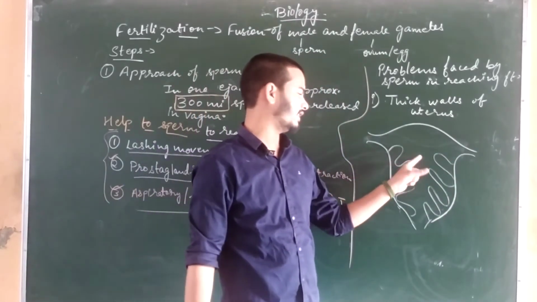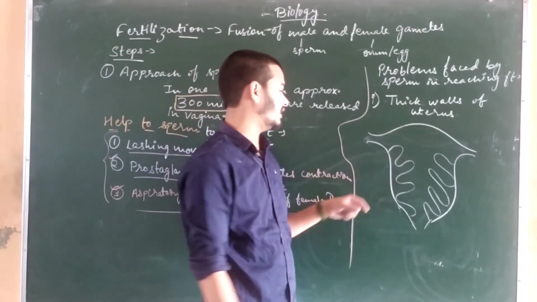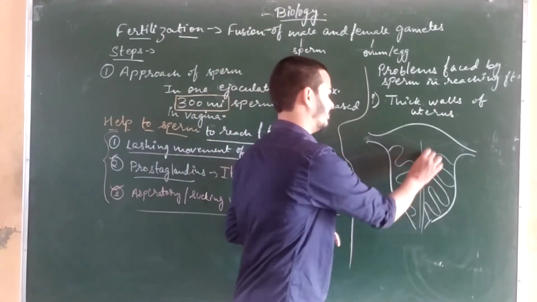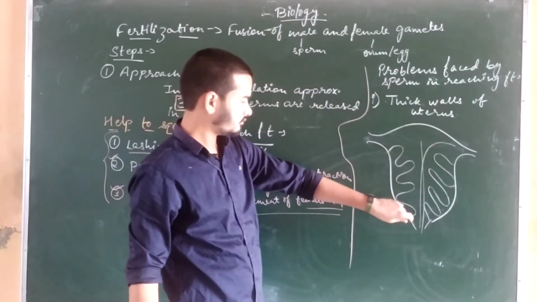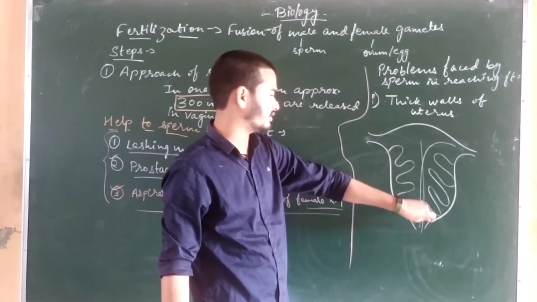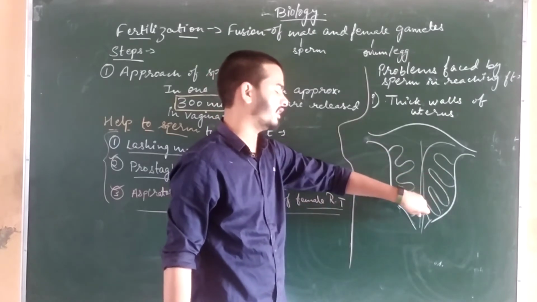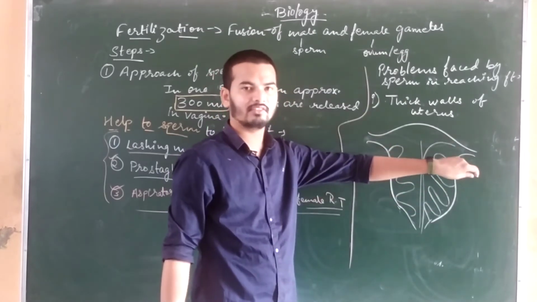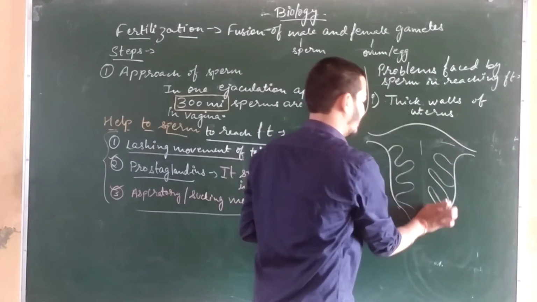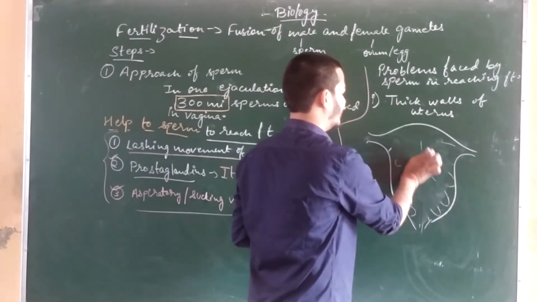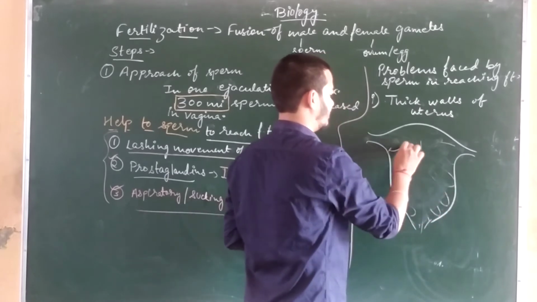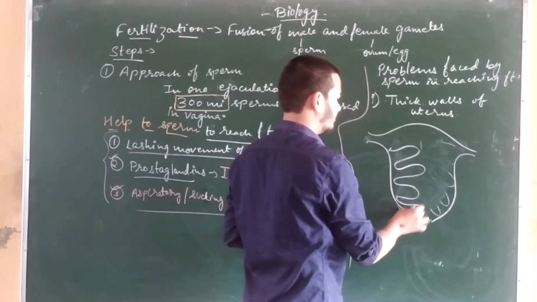But don't consider that there is an empty space through which the sperm can travel. Don't think that this space between the endometrial wall is empty. It is not like this. It is a very thick wall which provides a very negligible space, very much coiled.